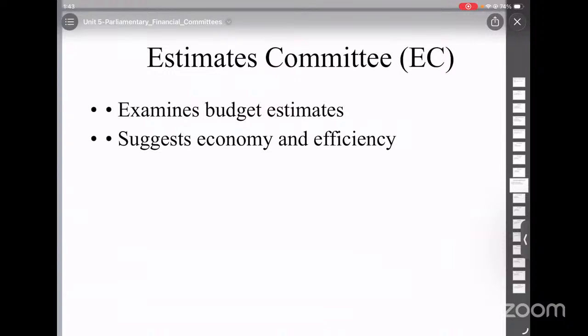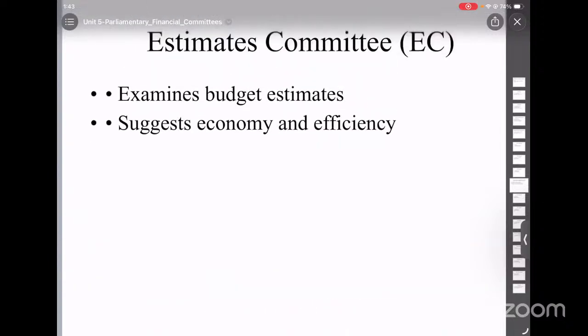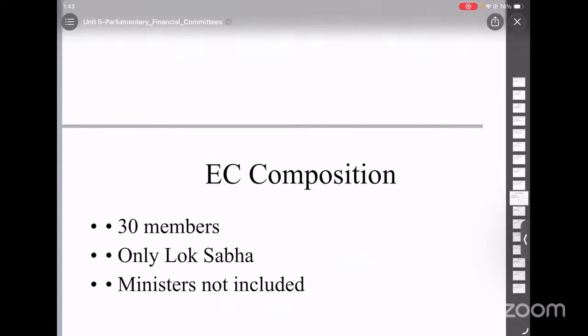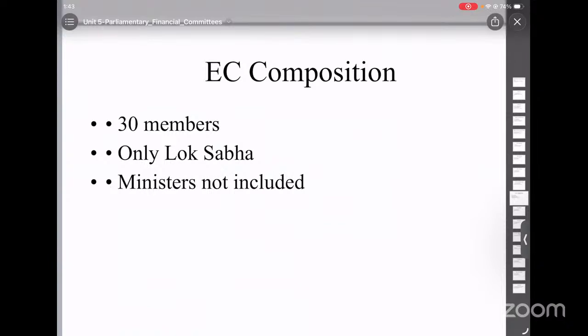Now let's look into the second committee, which is the Estimates Committee. The Estimates Committee consists of 30 members, and all these 30 members are from Lok Sabha only. The Public Accounts Committee consists of members from both the Lok Sabha as well as Rajya Sabha, but in the Estimates Committee, we only have members from Lok Sabha.